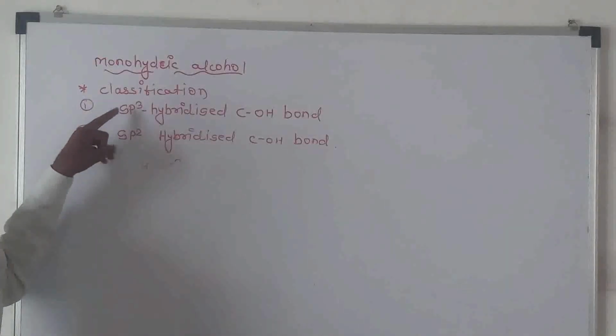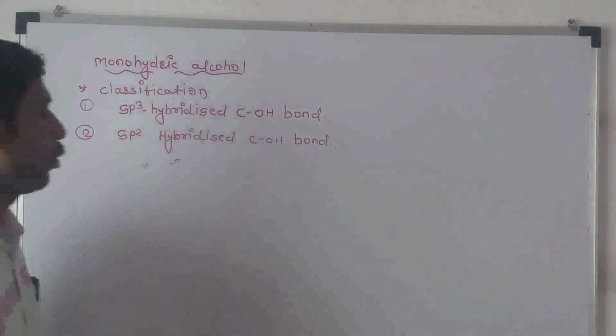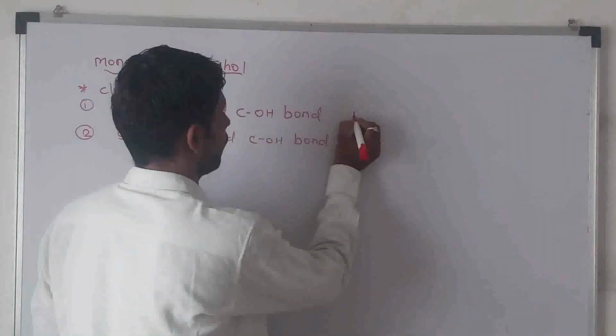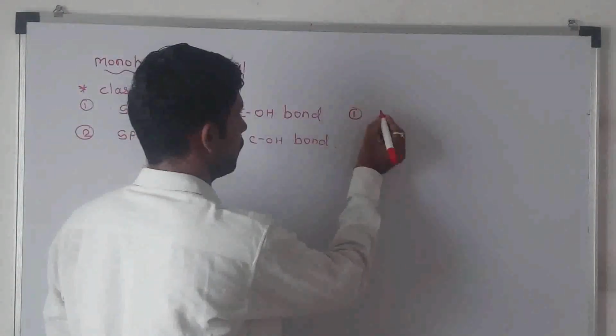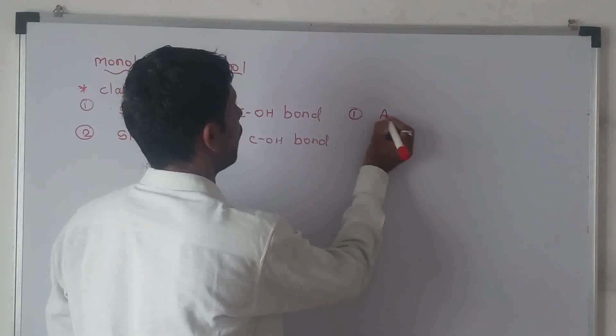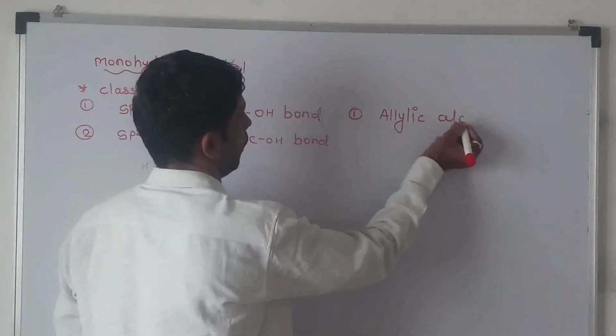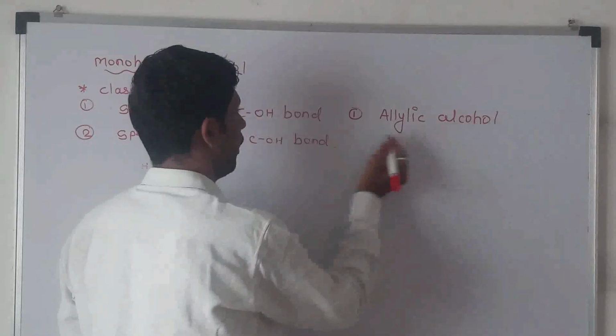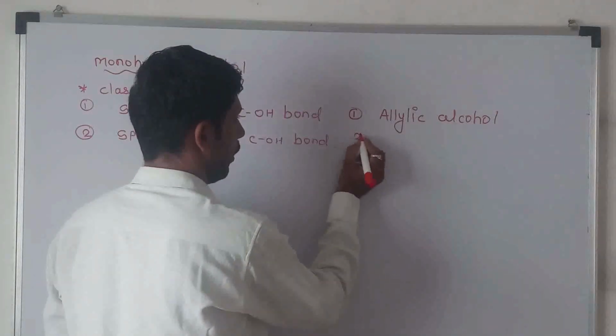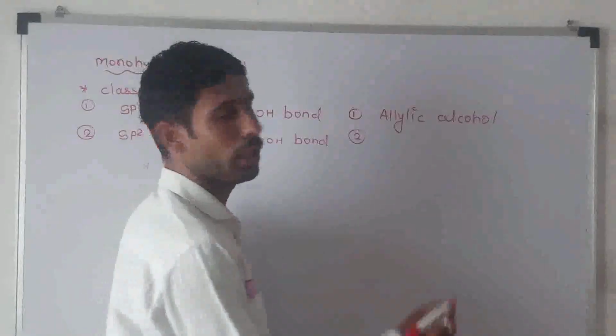Alcohols containing sp3 hybridized carbon-hydroxyl bonds are classified into two types. First is the allylic alcohol, and second is the benzylic alcohol.